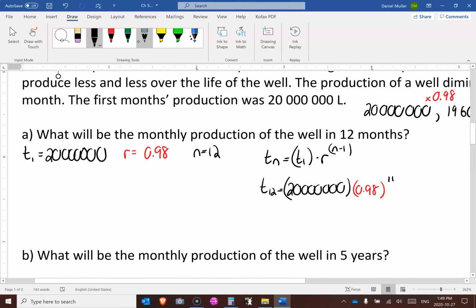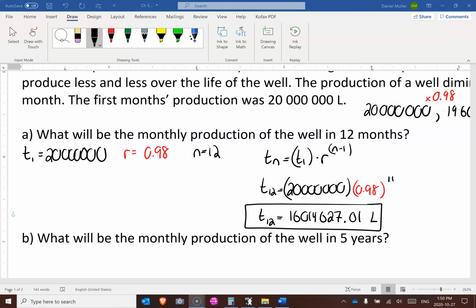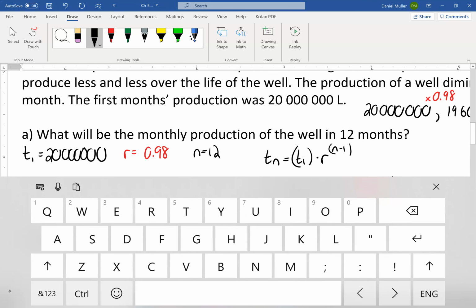Okay, so I'm going to push this all into the calculator and see what we get. 20 million times 0.98 to the power of 11. Enter. So this is what it makes after 12 months. It won't make 20 million, it'll make 16 million. So there we have it, 16,014,627.01 liters. That's probably just a rounding thing as well.